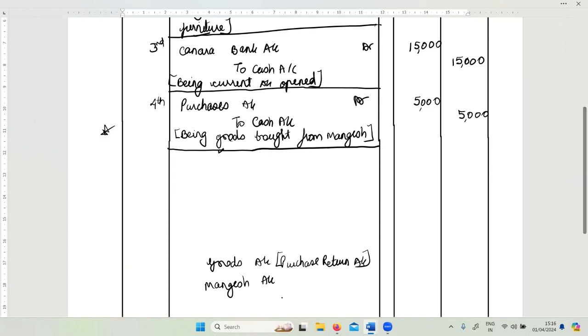Next part is Mangesh account. Mangesh account is because we don't know if he paid us that 1000 back. So we keep his account pending. What is goods account? Goods account is a real account. Mangesh account is a personal account. So who is debit, who is credit here now? Goods are going out. Out means it will be credit. Mangesh is the receiver of those goods. So the receiver's account is debit.